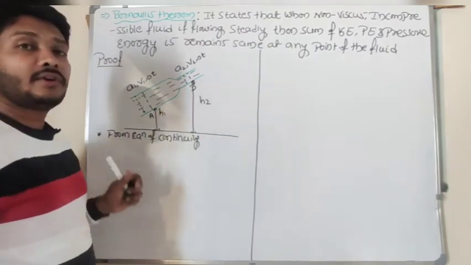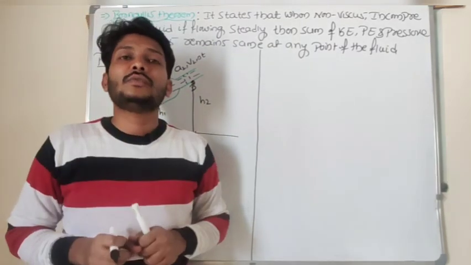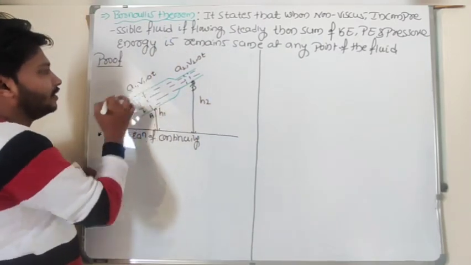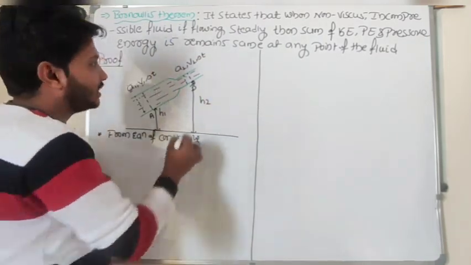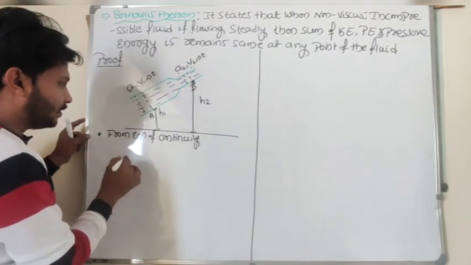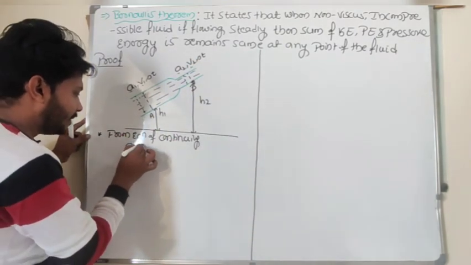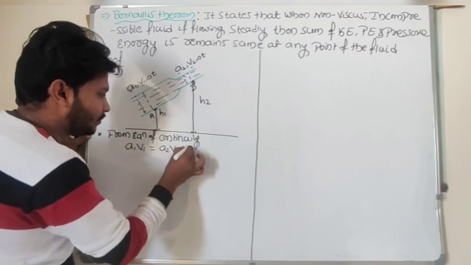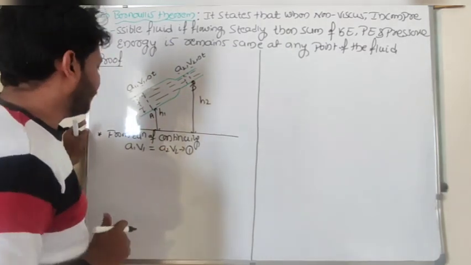So what is the meaning of the equation of continuity? In the last class we got that A1 V1 is equal to A2 V2, where A1 means the area of cross section and V1 its velocity, and A2 and V2 likewise. Let me take this as equation 1.